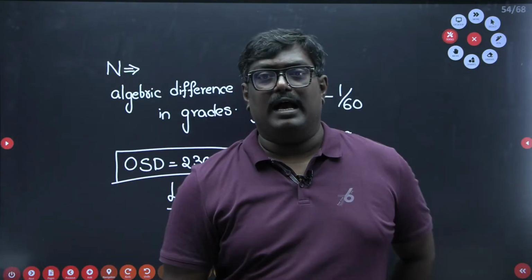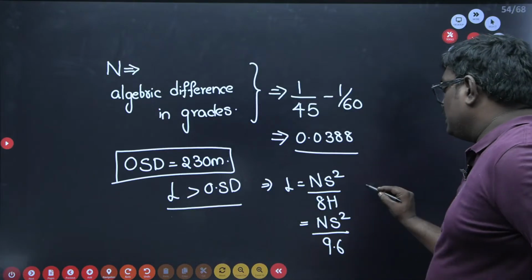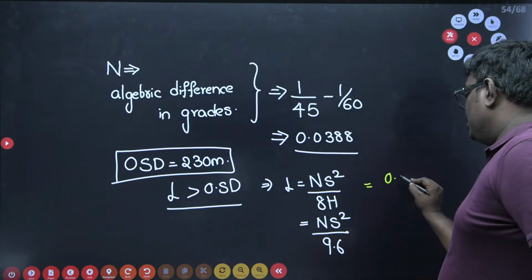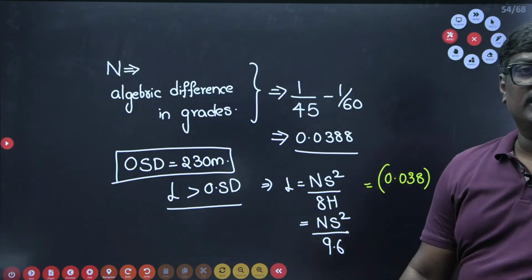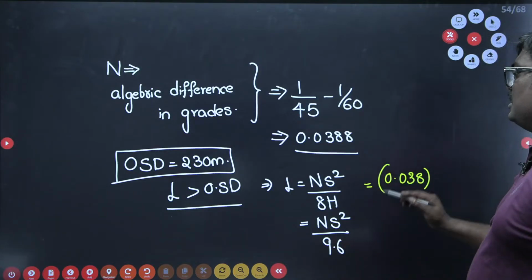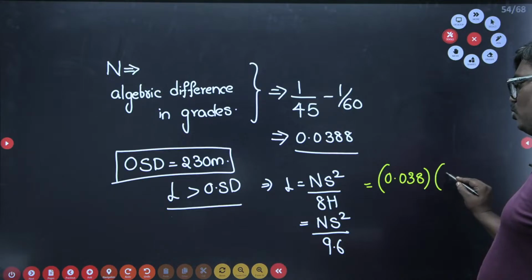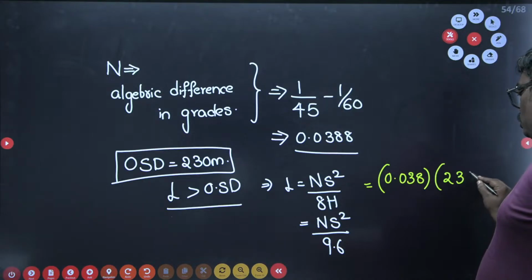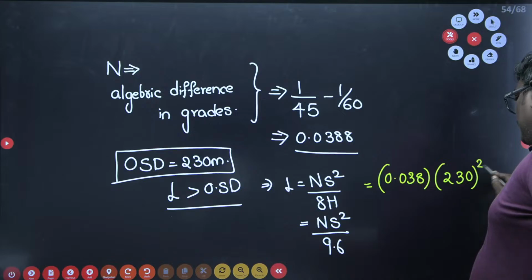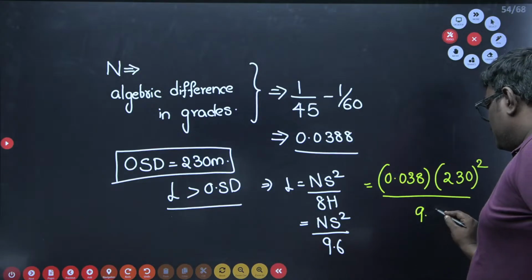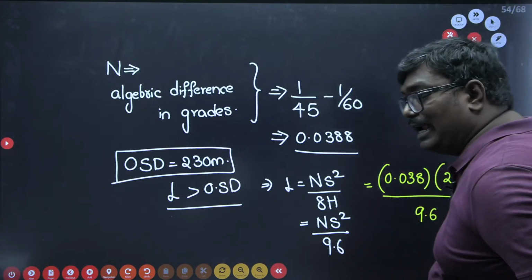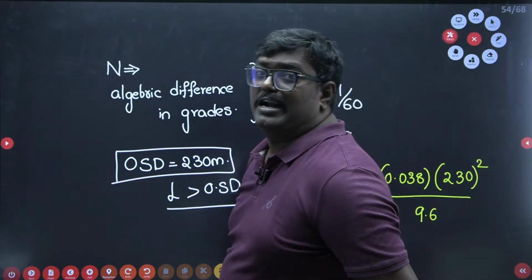Here we have N equal to 0.038, and the overtaking sight distance is equal to 230. So 230 whole square divided by 8H, which is 9.6. So here it is 0.038 into 230 square divided by 9.6.